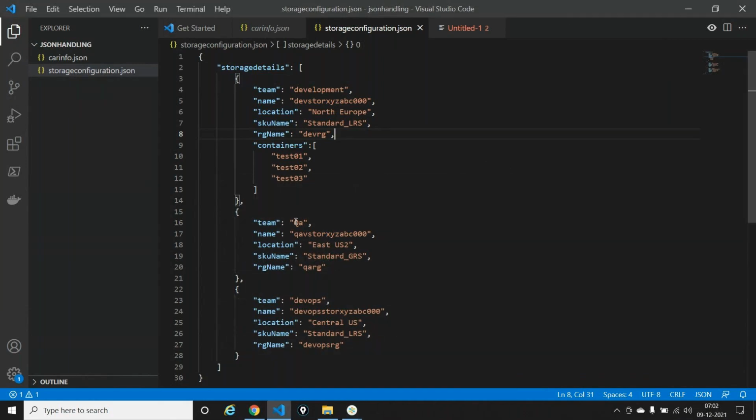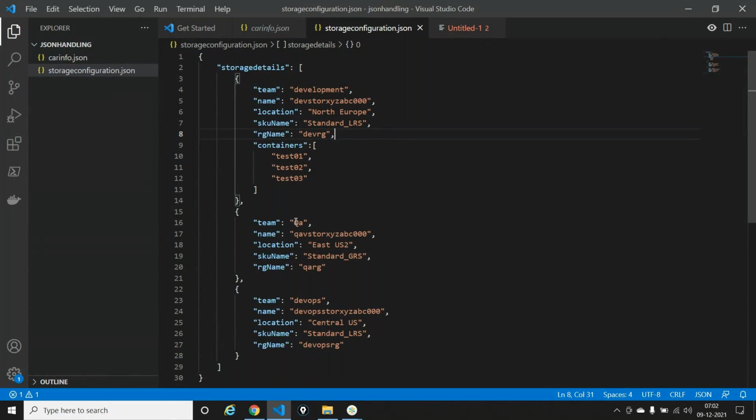Okay, so yesterday we were till here. We said this is how we write a JSON file, and we said our JSON file was looking something like this. And we basically had accommodated three different teams: a development team, a QA team, and a DevOps team. Each and every team wanted a different requirement. The development team wanted it in, let's say, something like DevRG and a different location, a different replication model, and so on. And we were able to accommodate them.